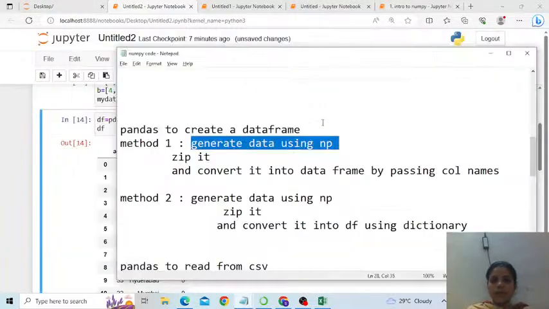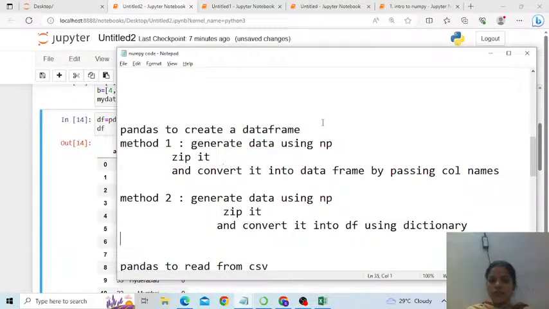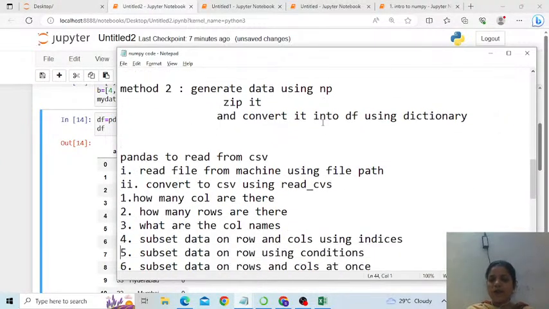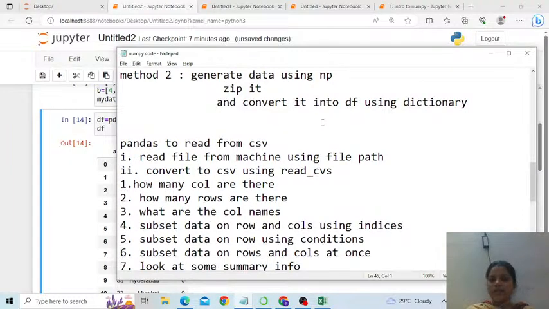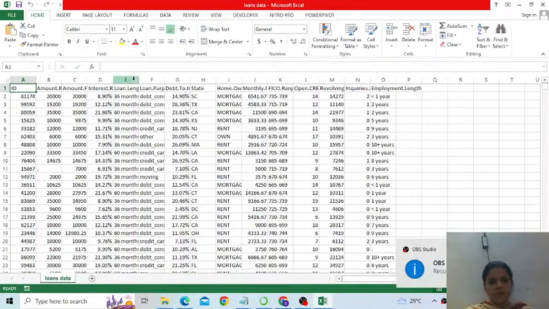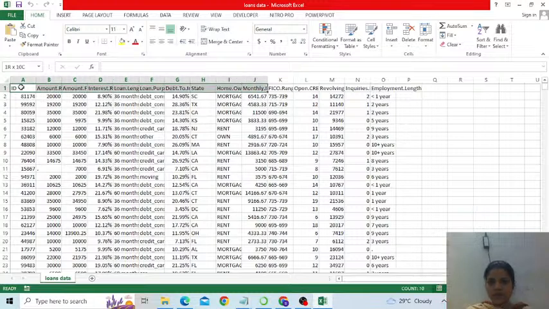Now since we have learned how to create a data frame, let's also learn how Pandas reads data from a CSV file. CSV files are comma separated value files; you can conveniently open these files in Excel. There is one file which I have kept downloaded from Kaggle. So this is my file, and this is how it looks.